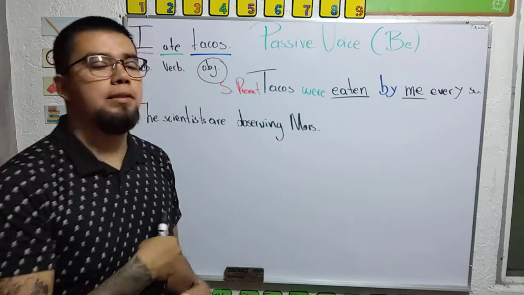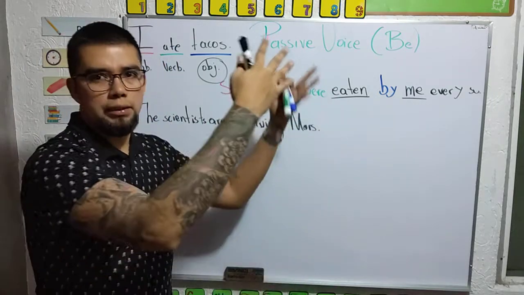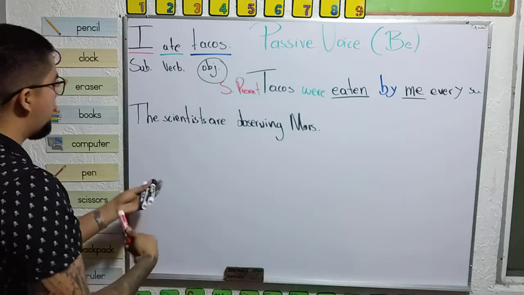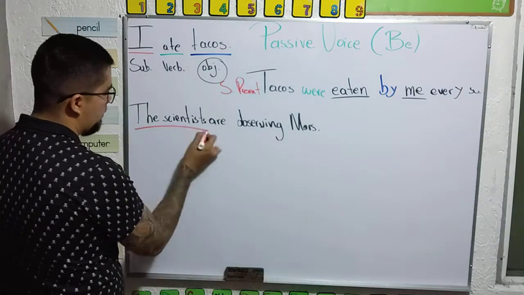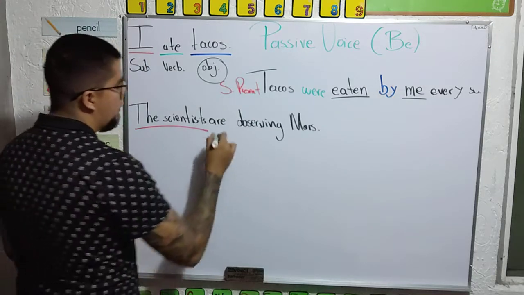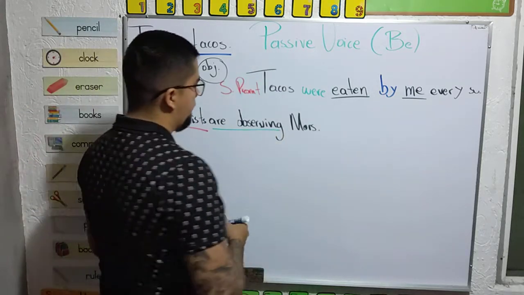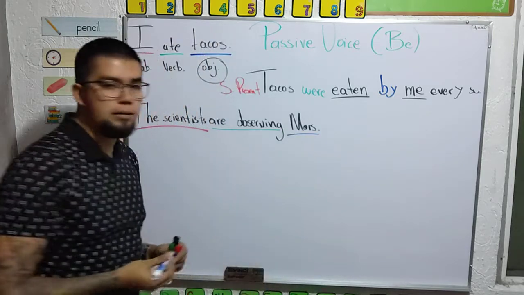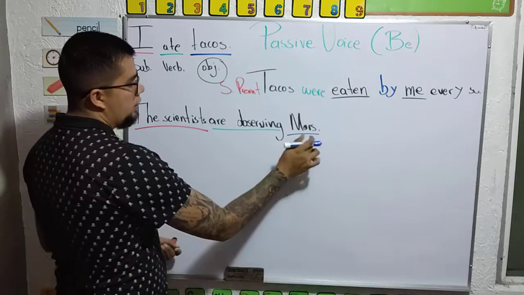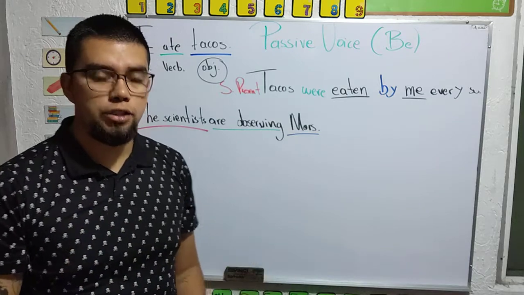In this moment, the scientists are observing Mars. Not Bruno Mars, the planet, the red planet. Now, it's the same. We have the subject, the verb, and the object. So always identify the object, the thing or the person that receives the action.